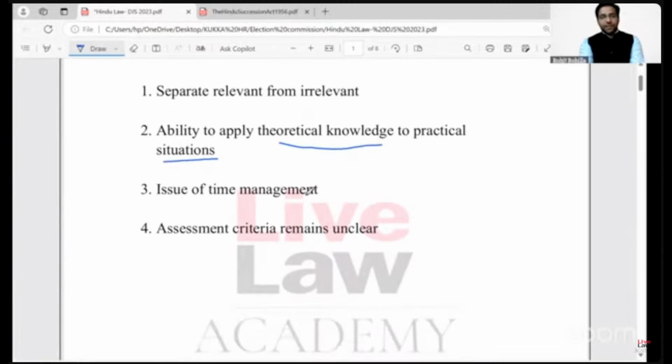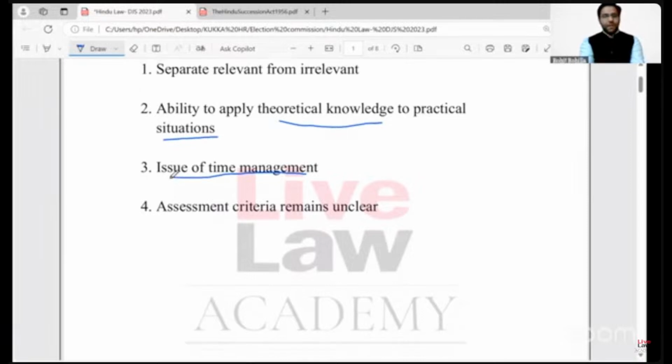Thirdly, there is the issue of time management. Problem-based questions require you to analyze and then write answers to a practical situation in a very limited time frame, and this limited time frame can be very stressful at times.